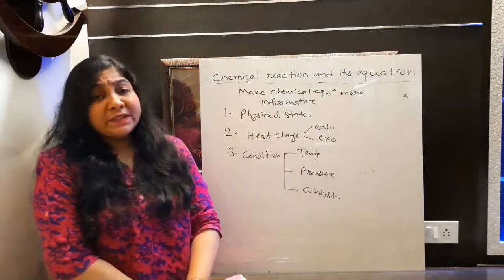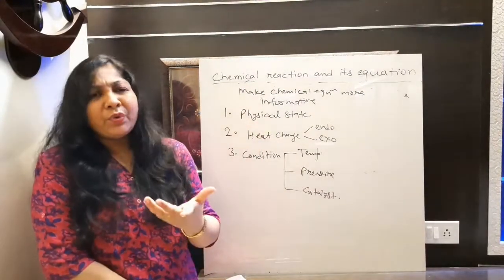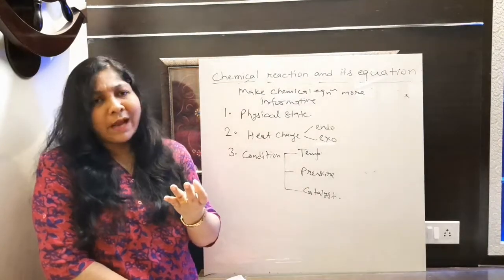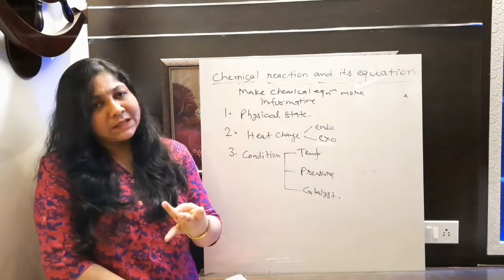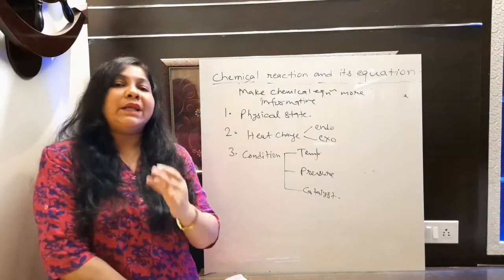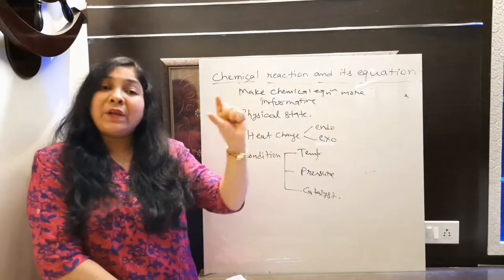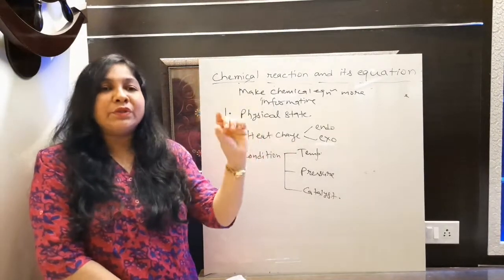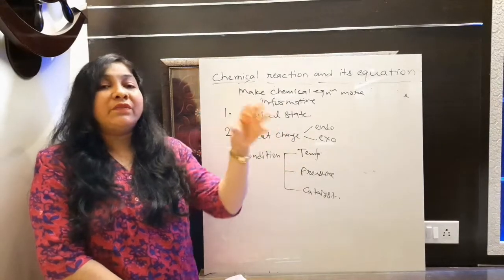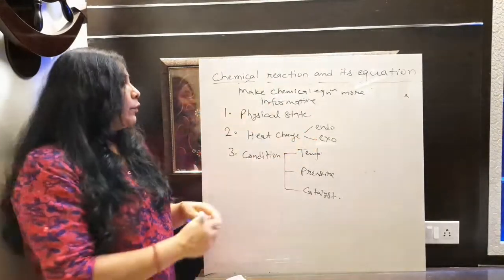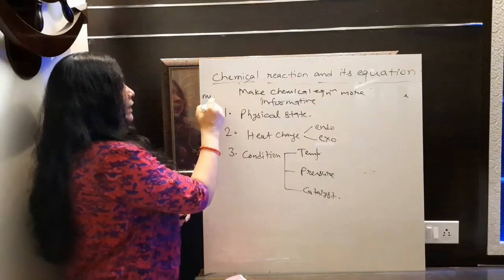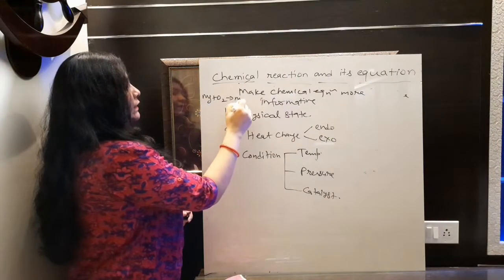At first, what is physical state? Physical state, as we know, we have 3 states of matter, that is solid, liquid and gas. So whenever you are writing any chemical equation, then you write the state of that material, that is, when you are reacting that, what was the state of that material. अभी हम लोग पीछे equation में आ जाते हैं. Again I am writing that equation only जो हमने पीछे discuss किया.